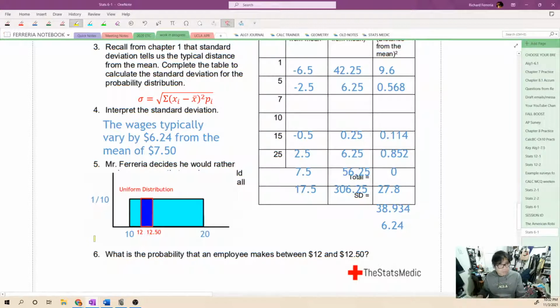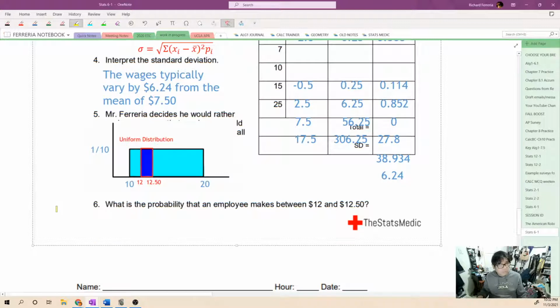uniform distribution. Now the next one here is, what's the probability that an employee makes between $12 and $12.50? That's why we have this marked off over here, between 12 and 12.50. And when we're doing this, we ask, well, what shape does this make over here? What shape is this? I know it's a really ugly brown color, but what shape is that? That's definitely a rectangle. And in a probability distribution, probability is the same thing as area.